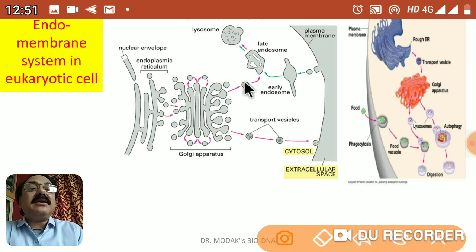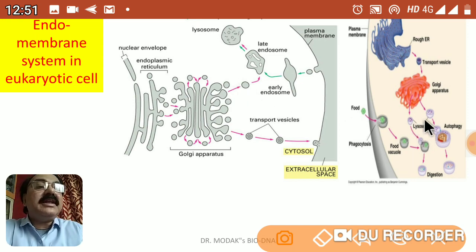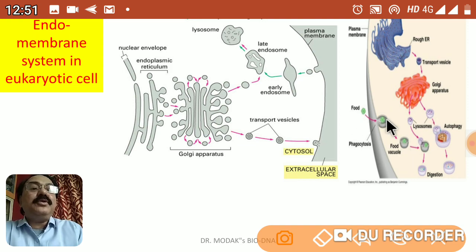Here this is another diagram. You can see here it is a lysosome. Here you can see the lysosomes are there. Two functions of the lysosome we can understand. When some foreign food material enters our cell, say an amoeba for example, these lysosomes combine with these food vesicles, and with the help of enzymes present in these lysosomes, the food is completely digested.